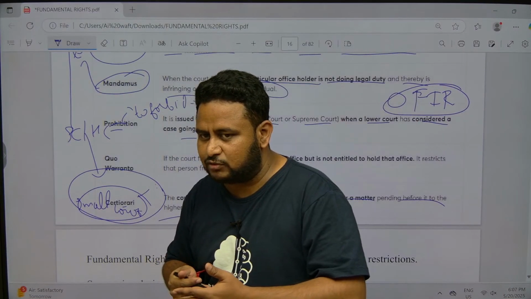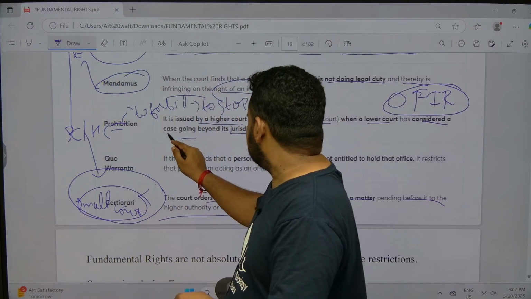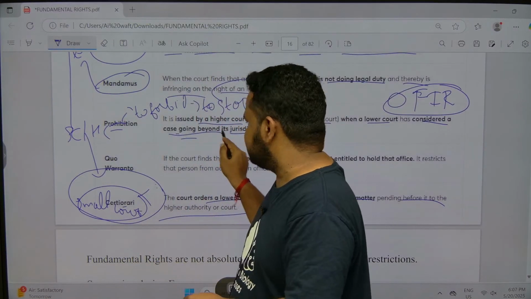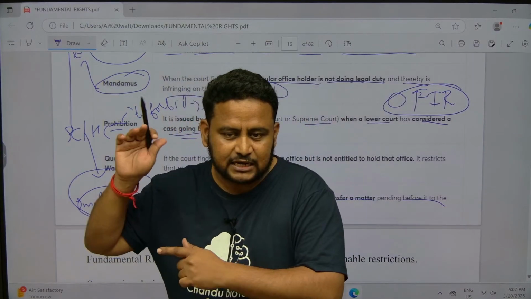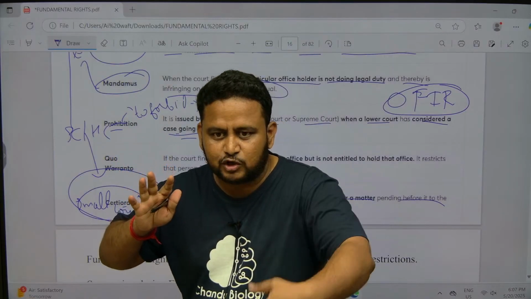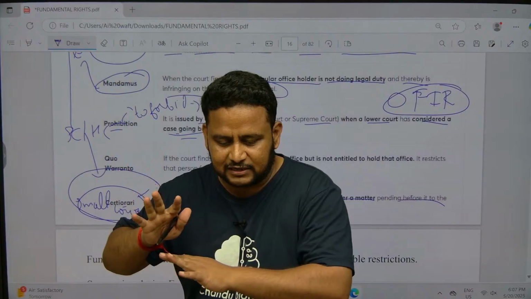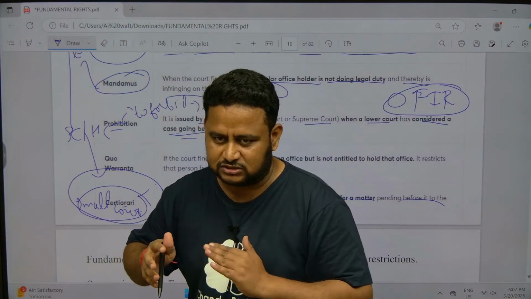That time what it can do? It can ask the lower court to send it to it. Okay, that is the meaning, case going on, that is case going beyond its jurisdiction. Still case is going on, but judgment is still not passed. But the higher court, that is High Court or Supreme Court, comes to know he is conducting a case which is beyond its power. That time High Court or Supreme Court will say, for example, District Court or something, it will say that please stop the case, send it to us.